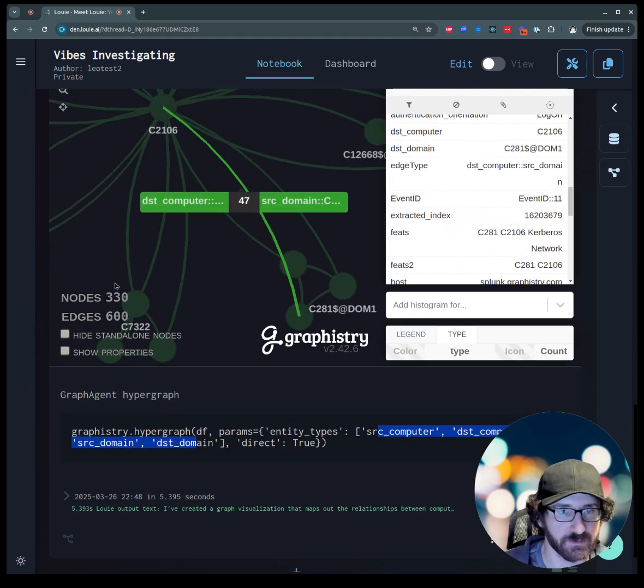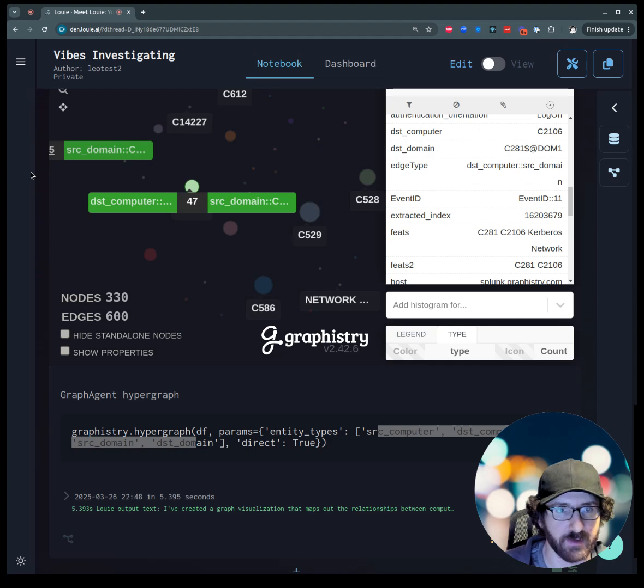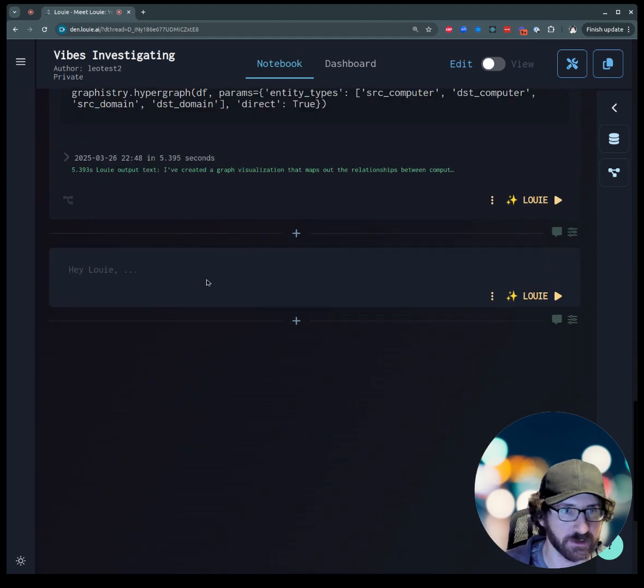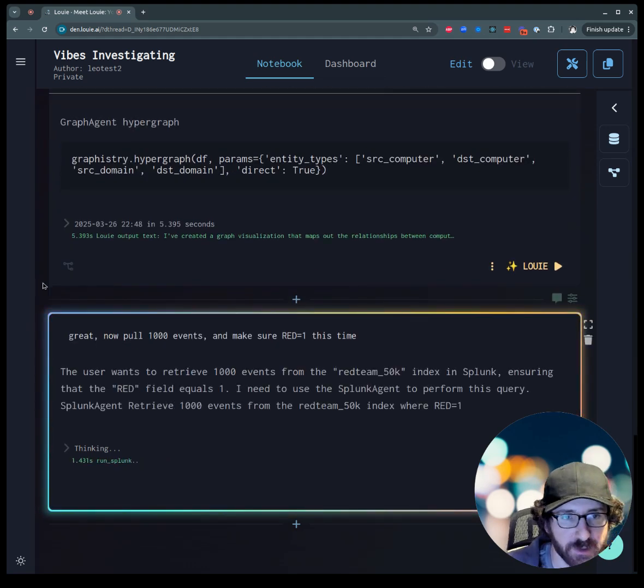And so this is roughly how I want to look at the data, but I don't have my full data pool, so I want to go back and get more data. So great. Now pull 1000 events and make sure red equals 1 this time. And so we want to get more of that data.